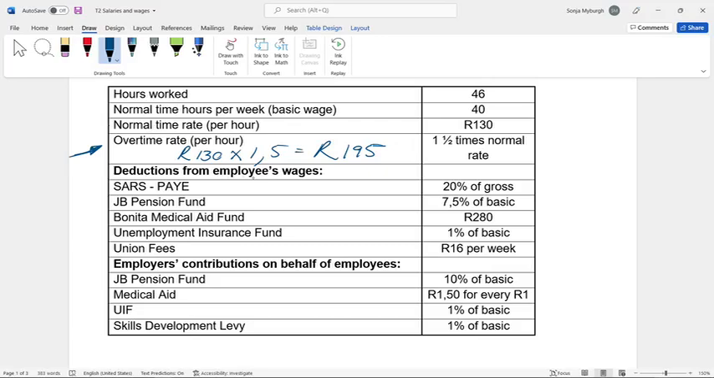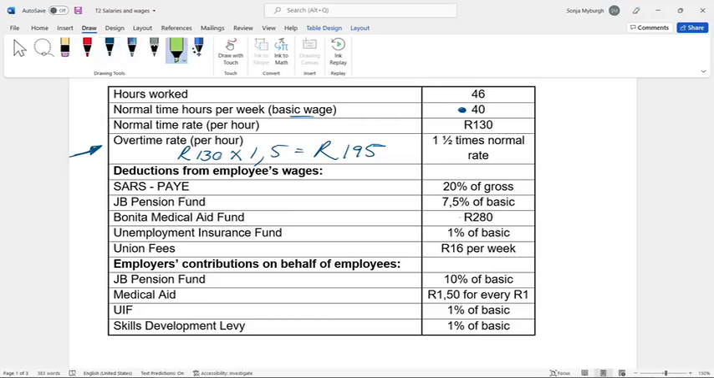The deductions: SARS 20% of the gross, the pension fund 7.5% of the basic, and the basic wage is the normal time, the 40 hours. Bonita Medical Aid, they're giving us the amount of 280, UIF 1% of the basic again, and the union fees 16 Rand per week.